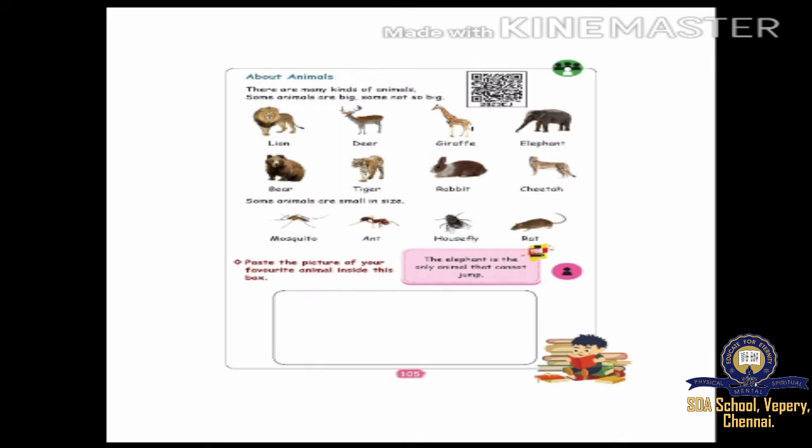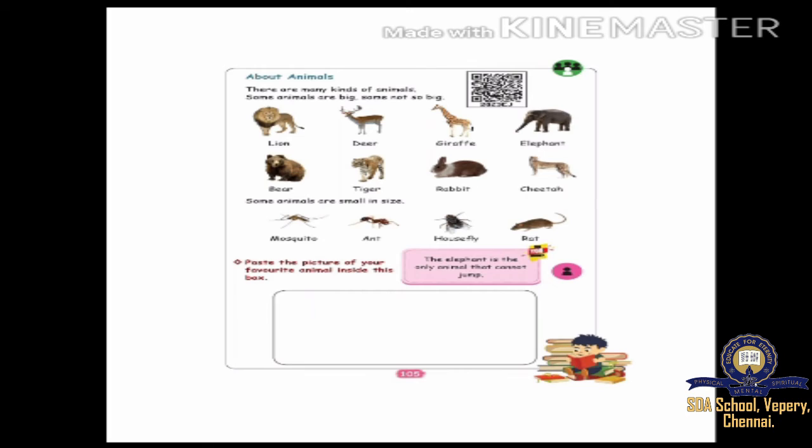Okay, now come to the next one. Some animals are small in size. It is very small. See the mosquito. If it bites, that's all. You will get severe pain. Mosquito is small. Ant is small. Erumbu, ant is small. Housefly is small. And rat is small. But these insects are very dangerous. Okay. If we get a bite from them, that's all. It will pain like anything.